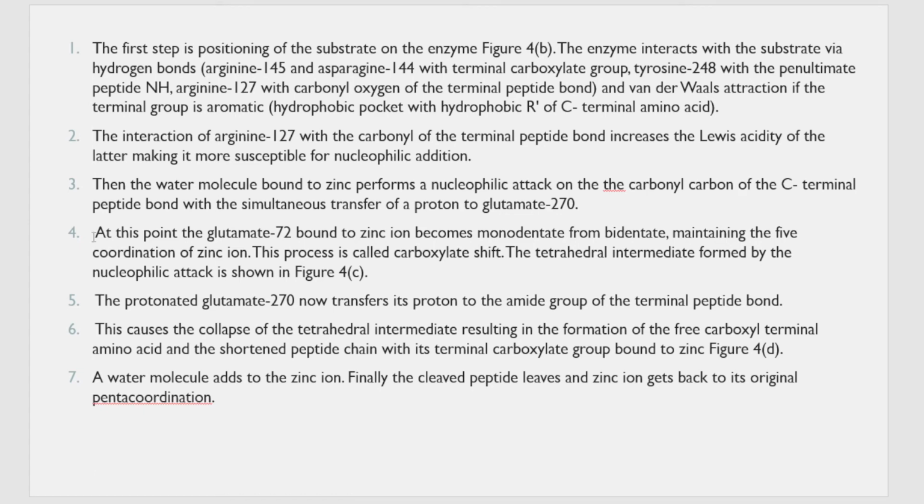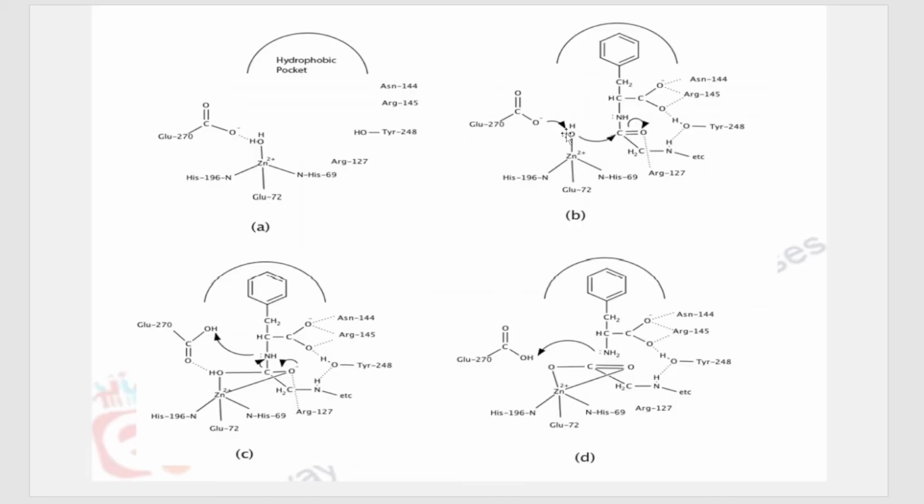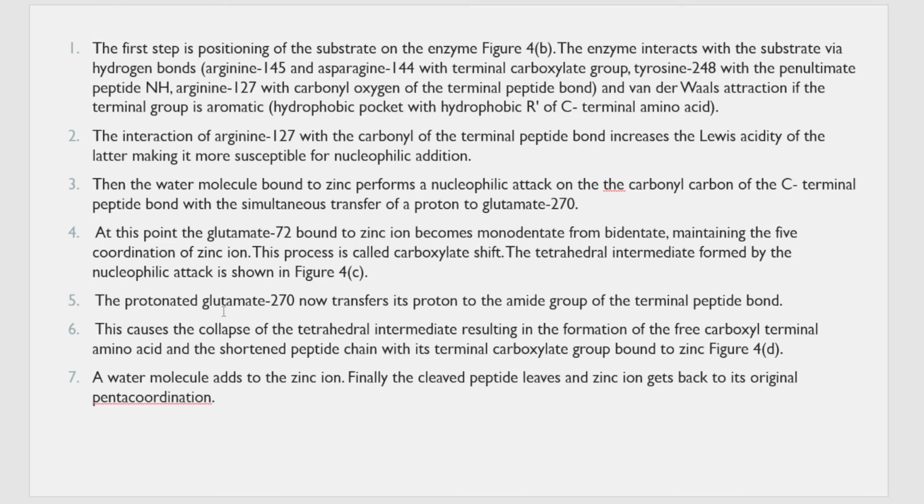Step number 3 is that the water molecule bonds to the zinc and performs the nucleophilic attack. You can see here the water molecule bonds, H goes out, because of which this becomes OH minus, and this performs the attack on carbon, and bond formation takes place.